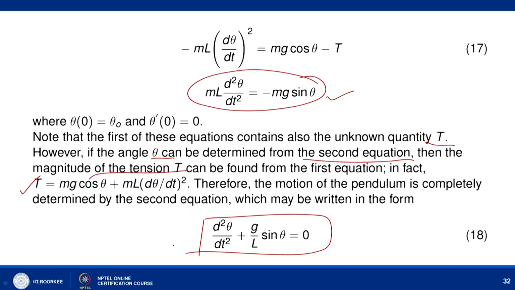This is a very old pendulum problem, and it is very difficult to solve this non-linear pendulum problem. This is under the assumption that there is no resistance due to air.